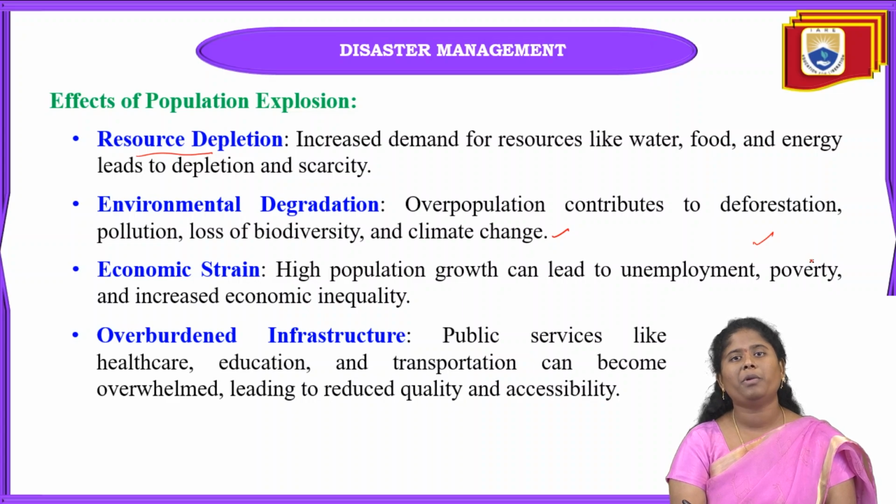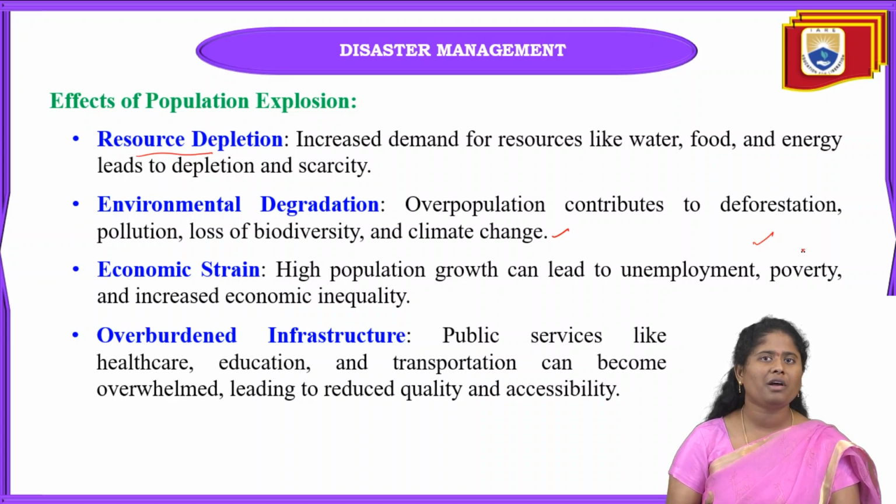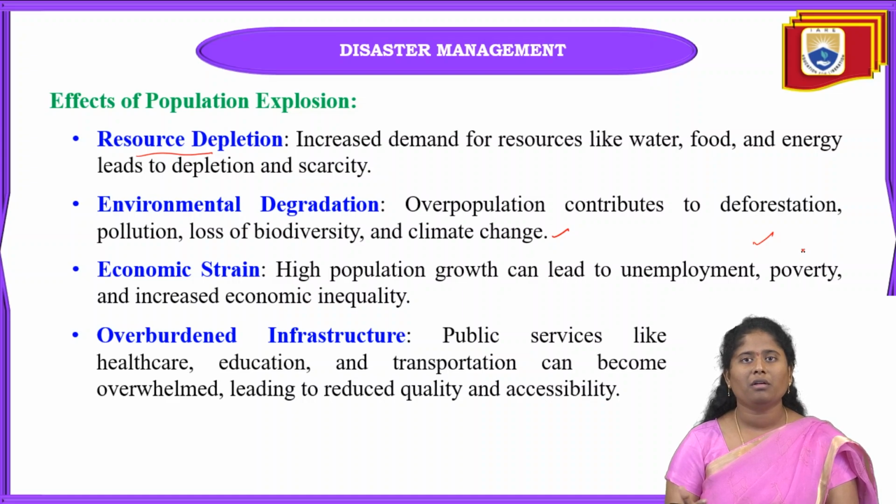And next one is environmental degradation. Overpopulation contributes towards deforestation. Why? Because if people have to live in houses, they have to cut the trees and level their land, then only they can construct their homes. Because of this, deforestation increased and population also increased. Every family will be having motor bicycles, or some people may be having cars, tractors, like that.